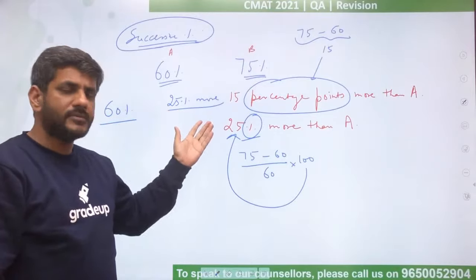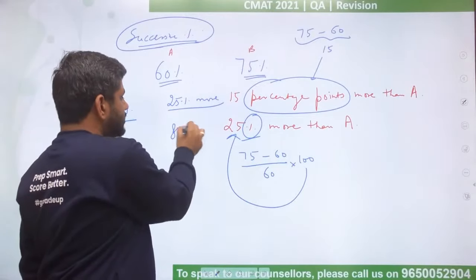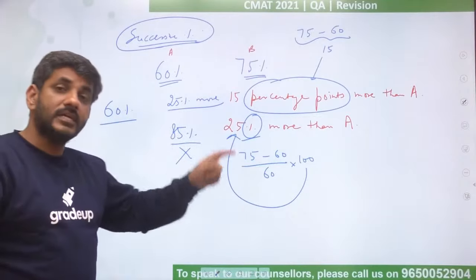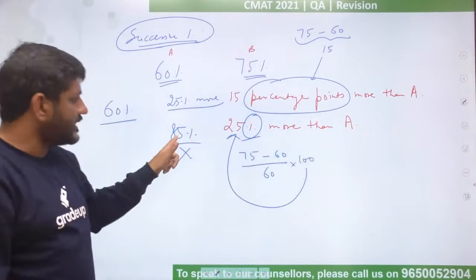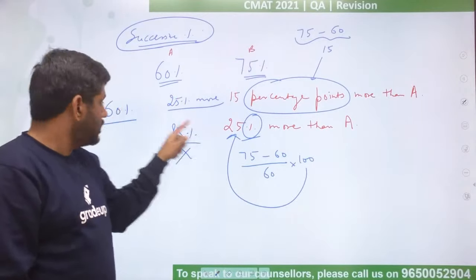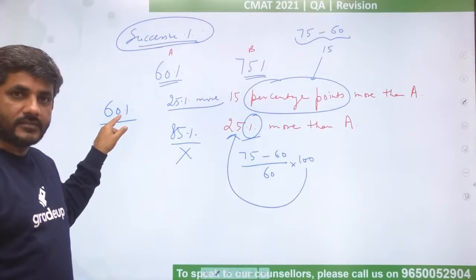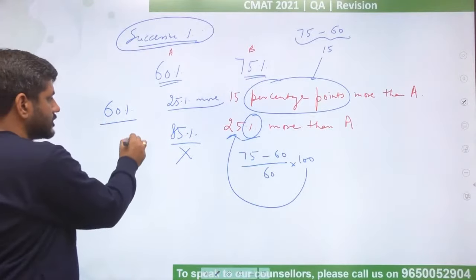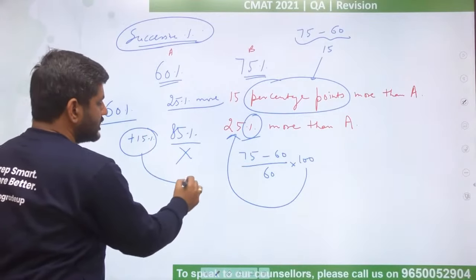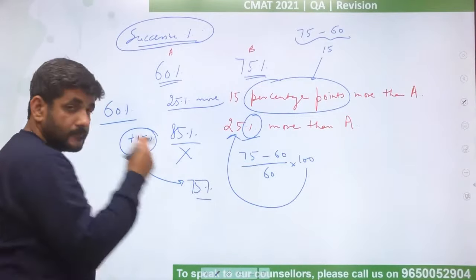Had he scored 25% more, he would have scored 85%, but that is wrong. He would have scored 25 percentage points more, then it would have been 85. Otherwise, if it says 25% more, calculate 25% of this. इसका 25% is इसका 1/4. That is 15. And 60 plus 15 is going to be 75%.